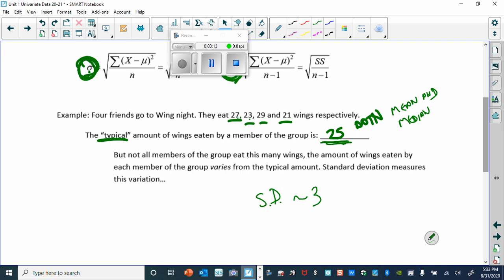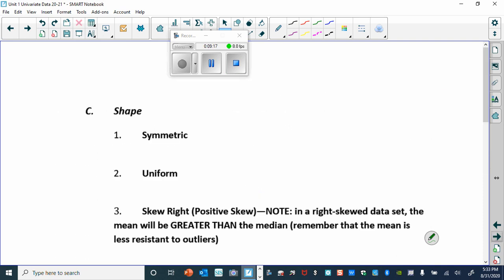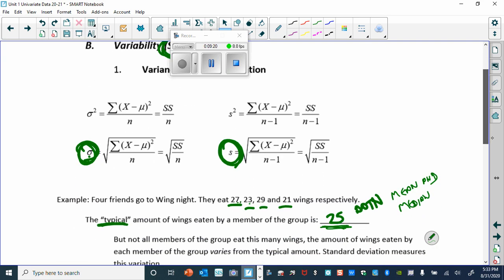That is the definition of standard deviation, and I want to write this out.